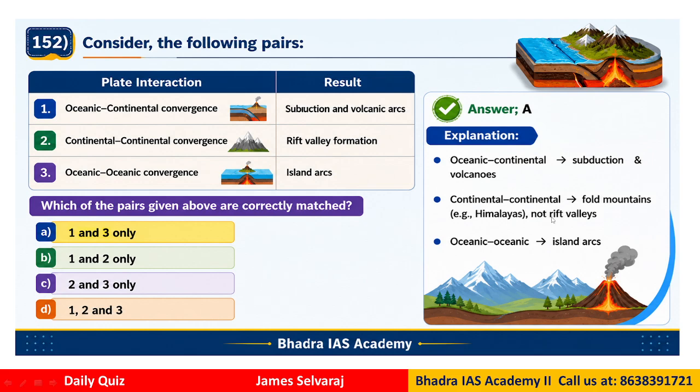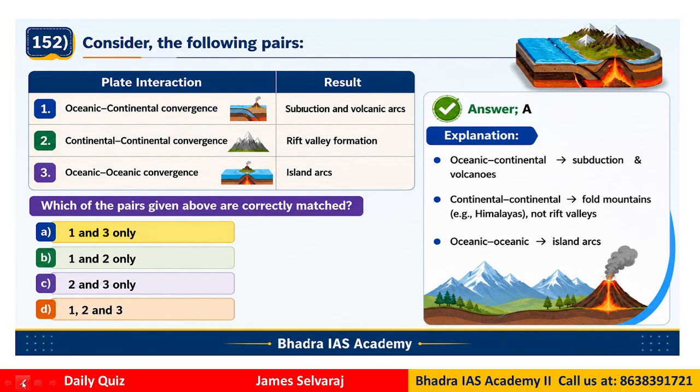Question 152. Consider the following pairs. We have a plate interaction and the result. Oceanic-continental convergence: subduction and volcanic arcs. Continental-continental convergence: rift valley formation. Oceanic-oceanic convergence: island arcs. Which of the pairs are correctly matched?